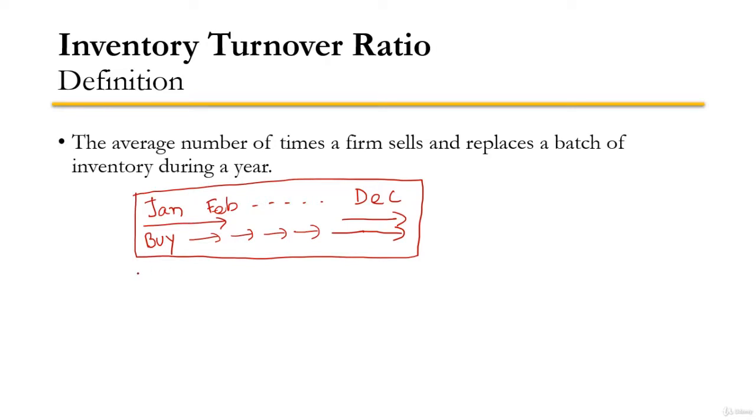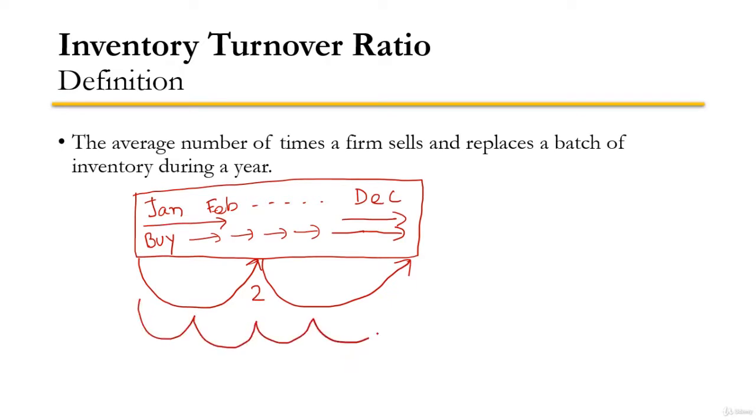But what will happen if another company actually does the process twice in a year? If it completes the process twice in a year, then we will say that the company has 2 as inventory turnover. Similarly, if a company completes it in 3 months, there will be 4 inventory turnover in a year. So this is the main concept of inventory turnover ratio.